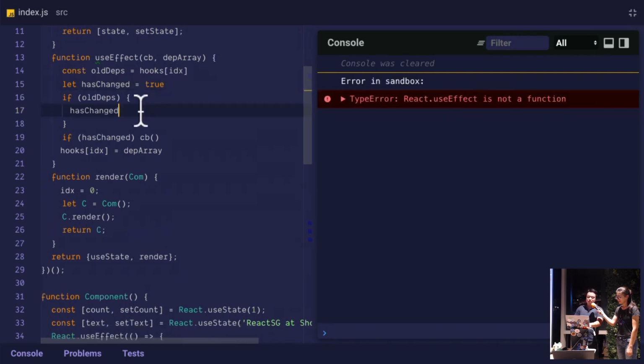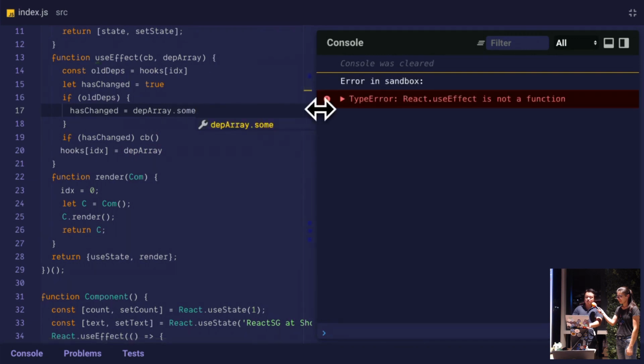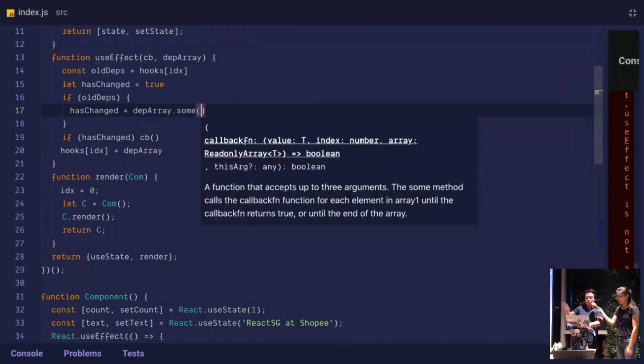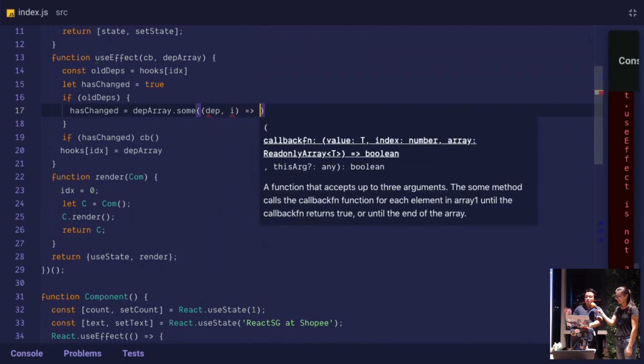Okay, so this is the hardest part of the talk. Basically, I have to modify this line by line, just comparing the indexes of arrays. So I'm going to use array.some. Some of you may not be that familiar with this. It's kind of lesser used. But basically it goes through and looks at individual list items. And if any of them is true, then the whole thing is true.